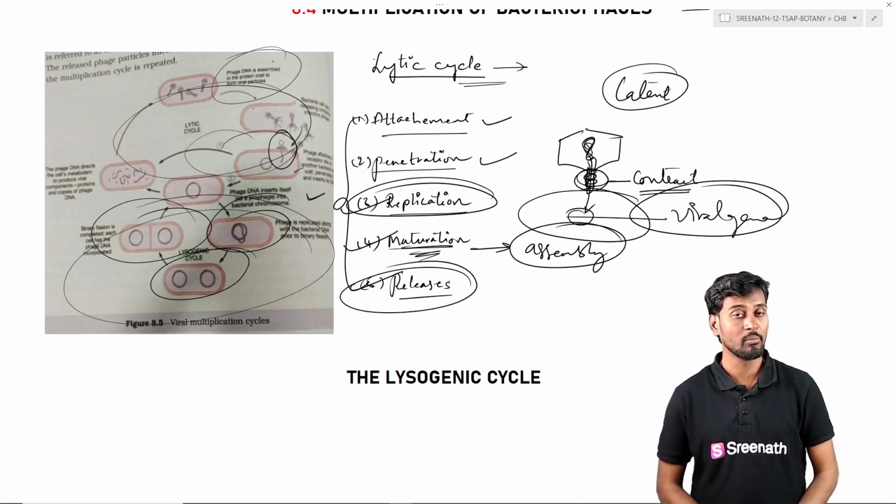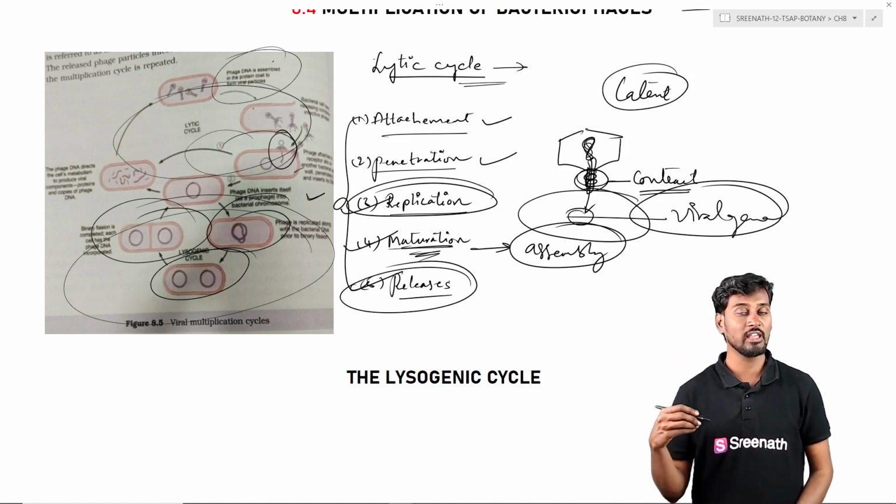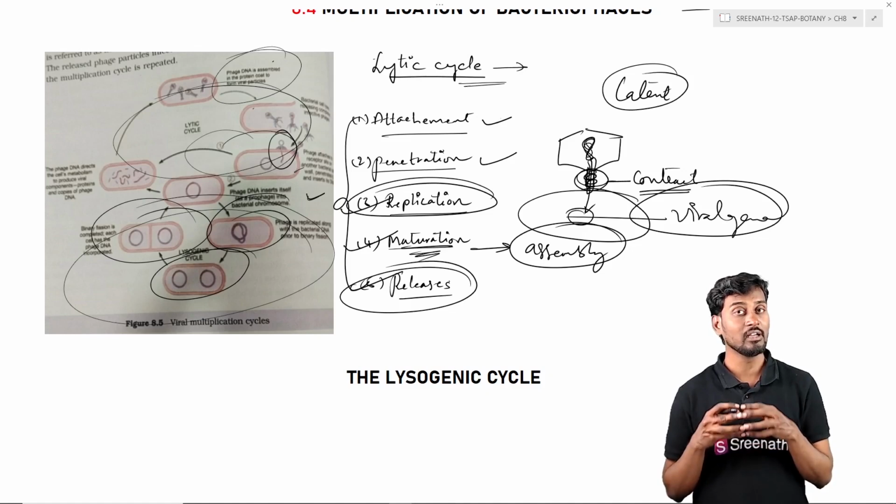Synonyms: so lysogenic cycle is the one where we can see that this bacterial genome has been integrated with the viral genome, and they have been passed on to the future generation, that is into the daughter cells, and this kind of cycle is called as lysogenic cycle. So after few generations of the lysogenic cycle, that is virus going through the lysogenic cycle, suddenly if that particular